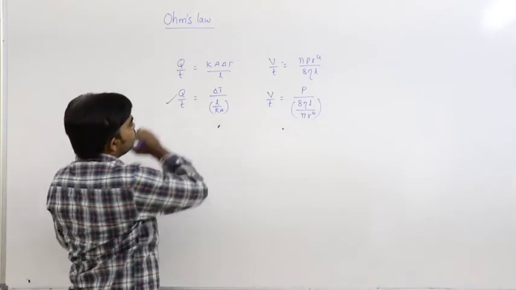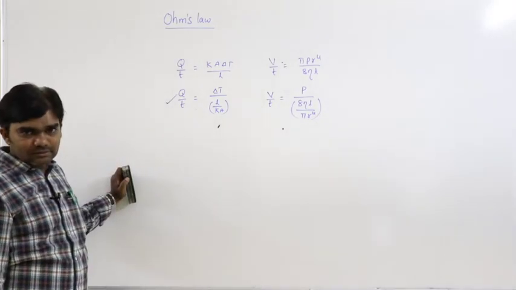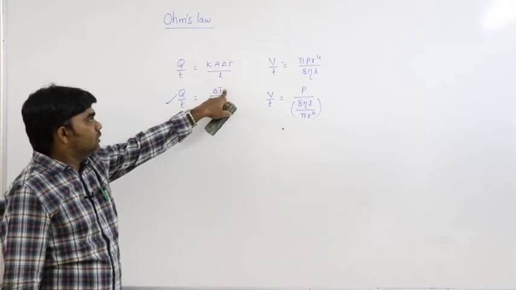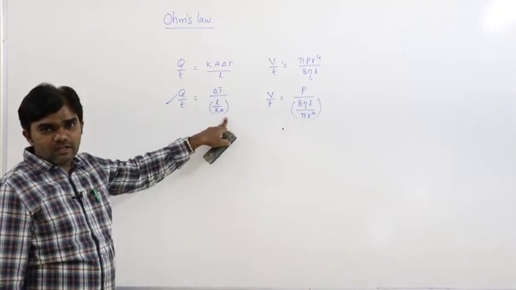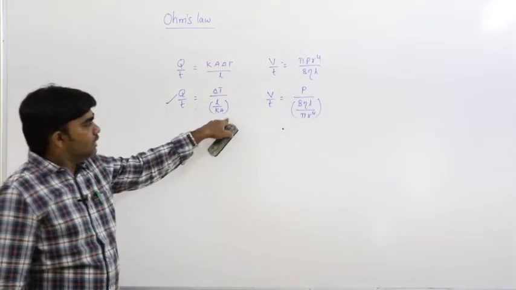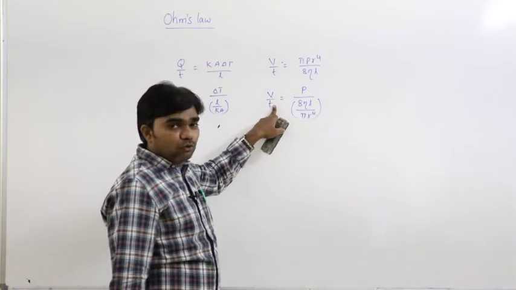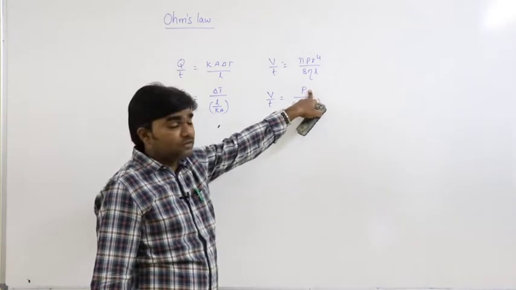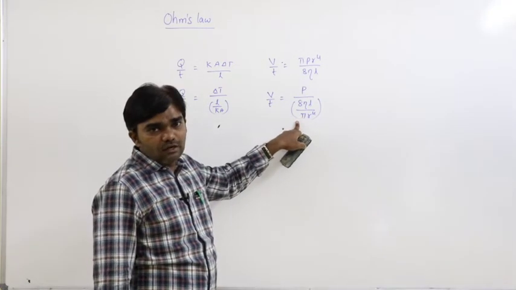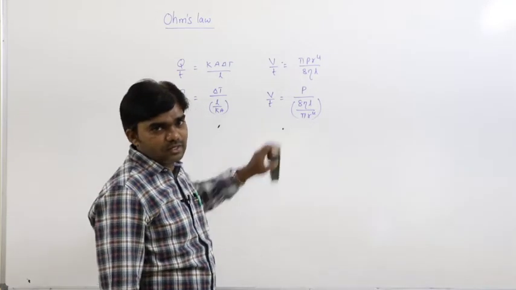This is rate of flow of heat. Rate of flow of heat is equals to temperature difference divided by, this is called thermal resistance. In the same way, rate of flow of fluid is equals to pressure difference divided by, this is called fluid resistance.